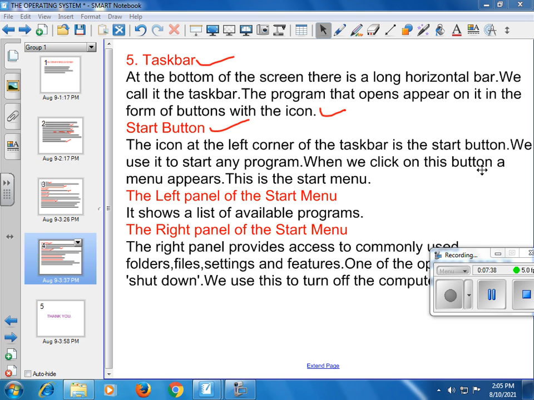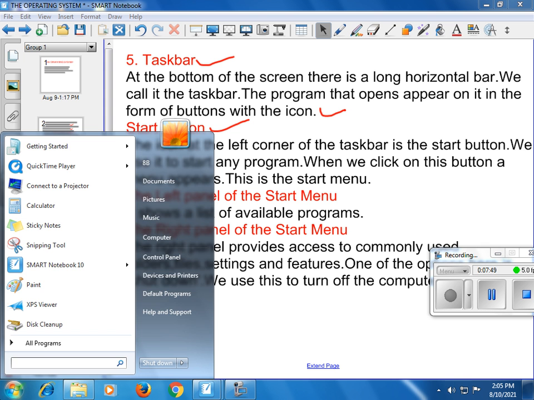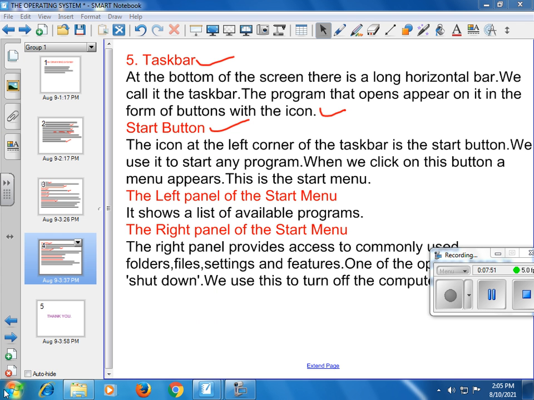When we click on this button, a menu appears. This is the start menu. Okay children, this is about start button. Okay, start button is used to go to the programs.